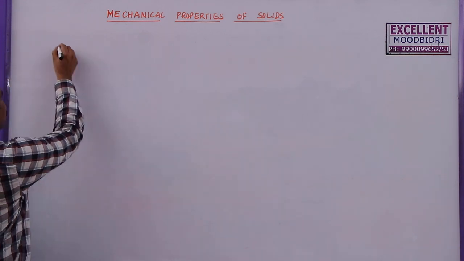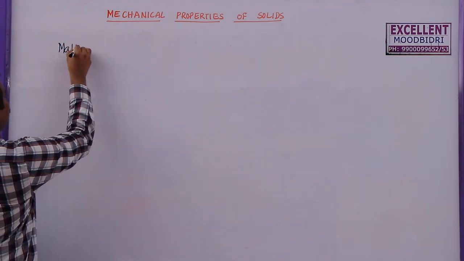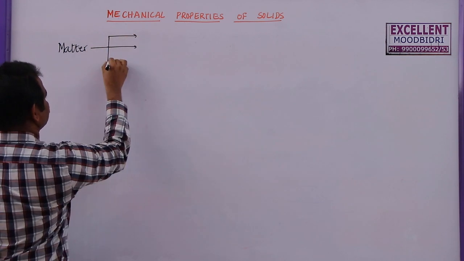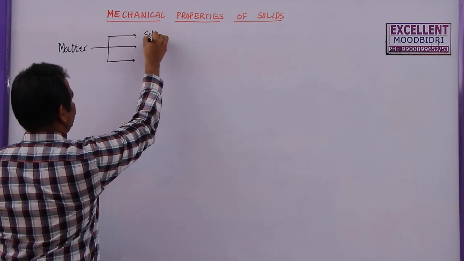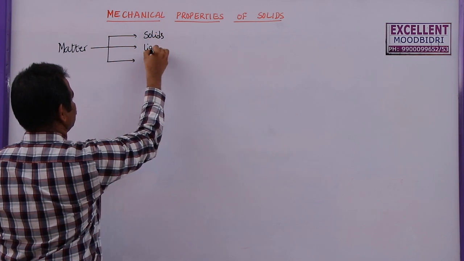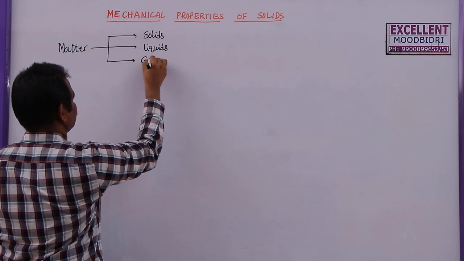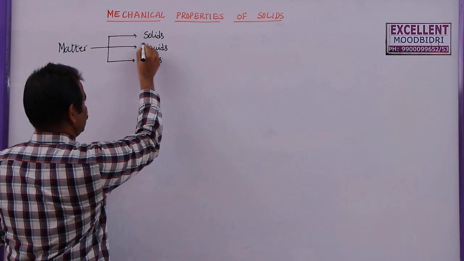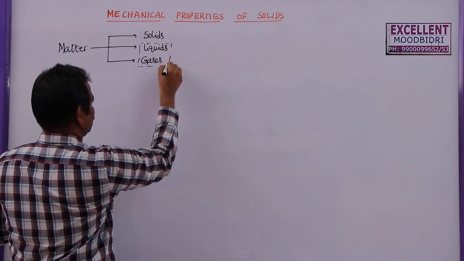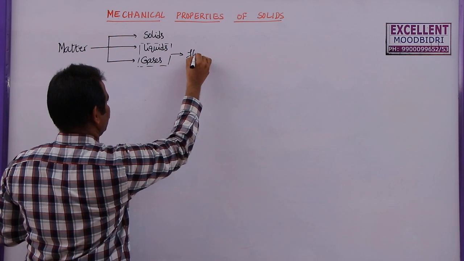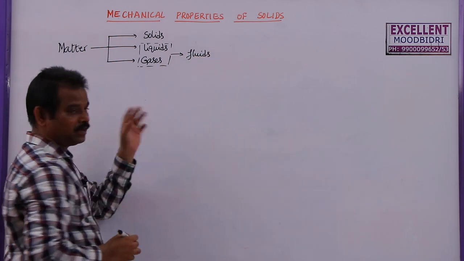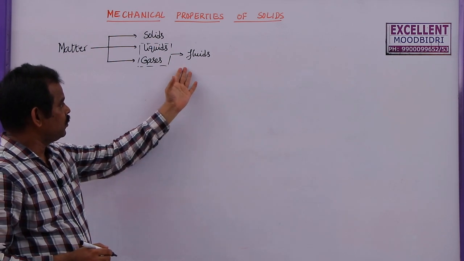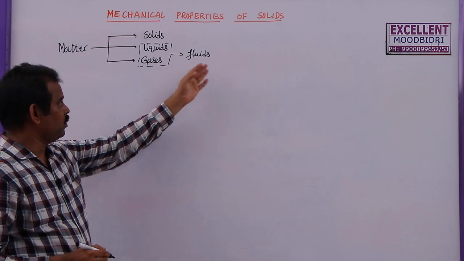First of all, if you consider matter, it can be divided into three types. These are solids, liquids and gases. In general, liquids and gases together can also be called fluids because both liquids and gases have the property of flowing from one place to another place or one point to another point.